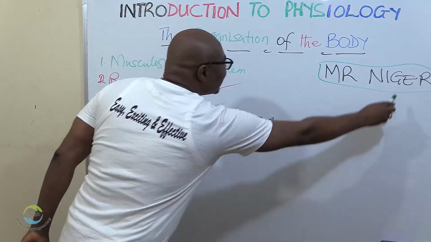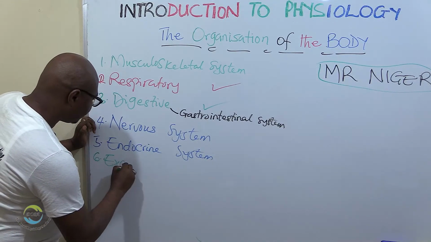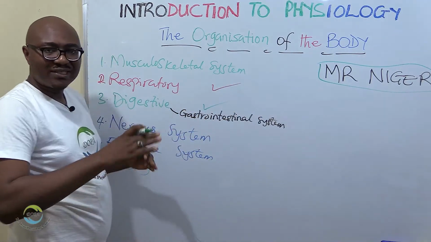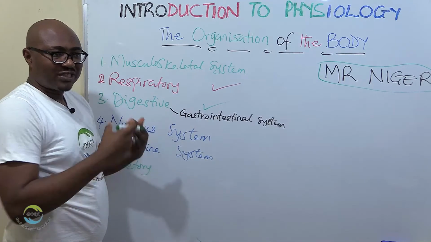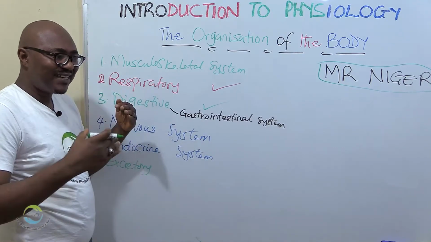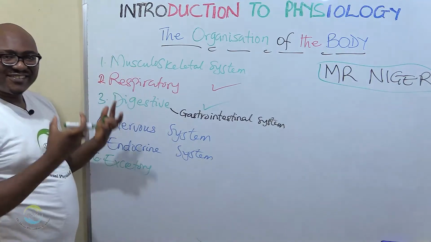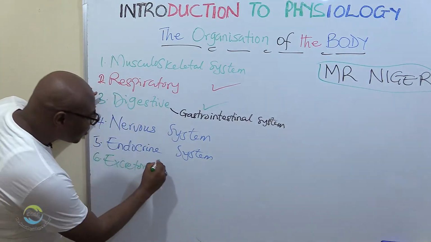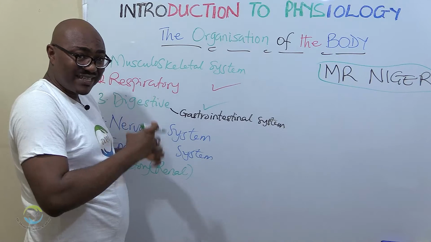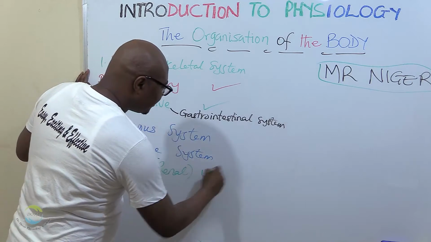But now, excretory system. Number 6, you have the excretory system, which has to do with expelling waste, what is no longer needed, what can harm the body. The process of transformation through chemical reactions has taken place, and you now have waste products, byproducts. They need to be expelled. The excretory system is organized to take care of that. You can also call it renal, because the renal system has to do with the kidneys, the major organ that does a lot of this excretion.